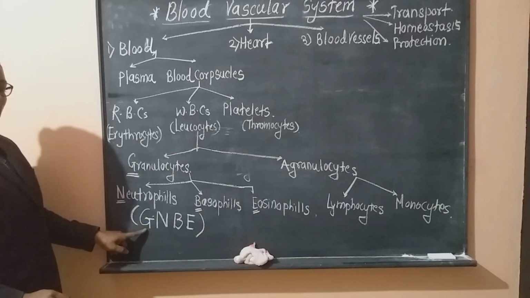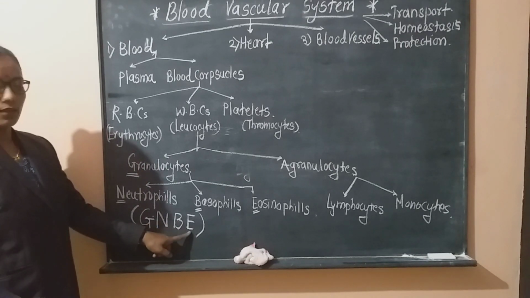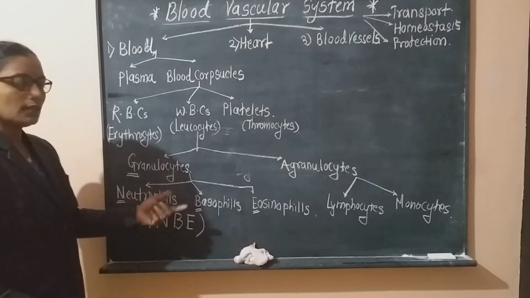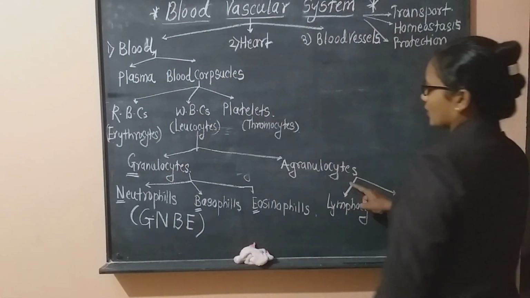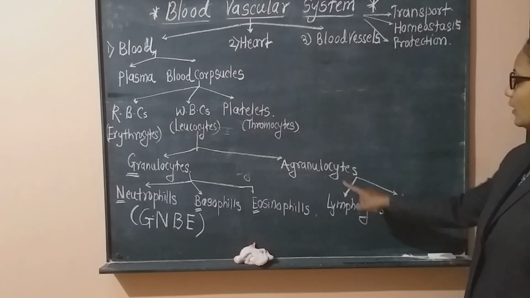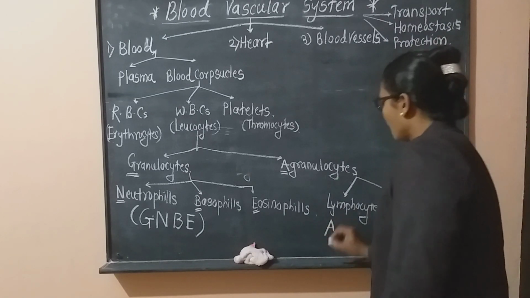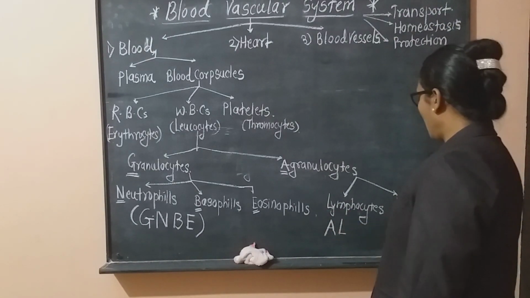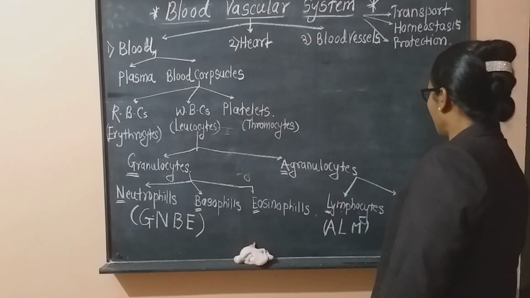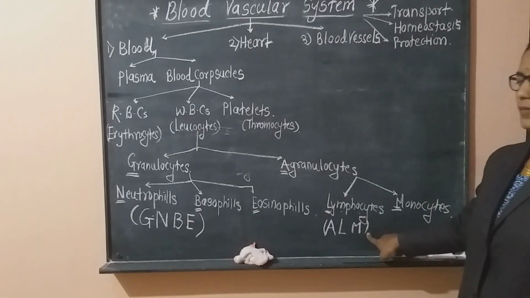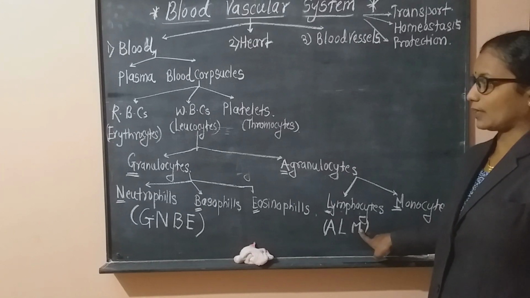Means granulocytes are neutrophil, basophil and eosinophil. When you remember this keyword, there is never confusion. Same case, agranulocytes. In agranulocytes, we can also formulate a code word: A for agranulocytes, L for lymphocytes, and M for monocyte. The first letters again formulate ALM, that is, agranulocytes are of two types, lymphocyte and monocyte.